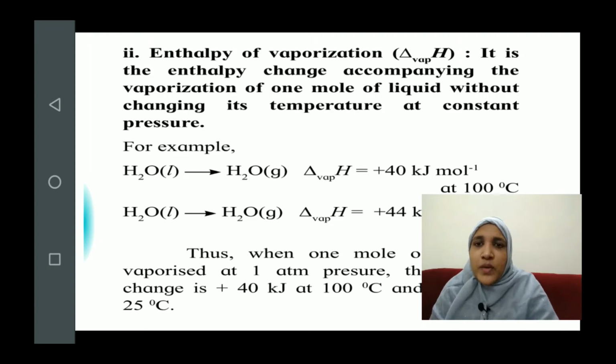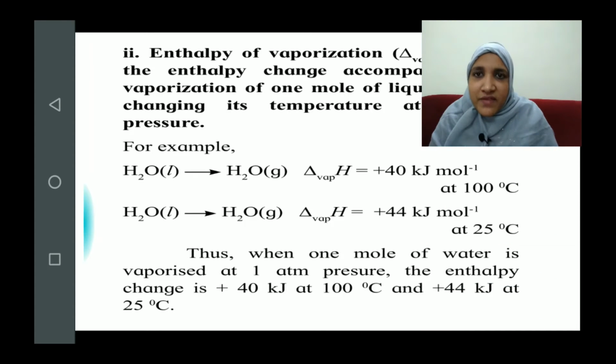And when it takes place at 25 degrees Celsius, the amount of heat absorbed is 44 kilojoules per mole. We know that the water will not only convert to its vapor at 100 degrees Celsius. 100 degrees is the boiling point of water. It does not mean that water will evaporate only when the temperature of the water reaches 100 degrees.